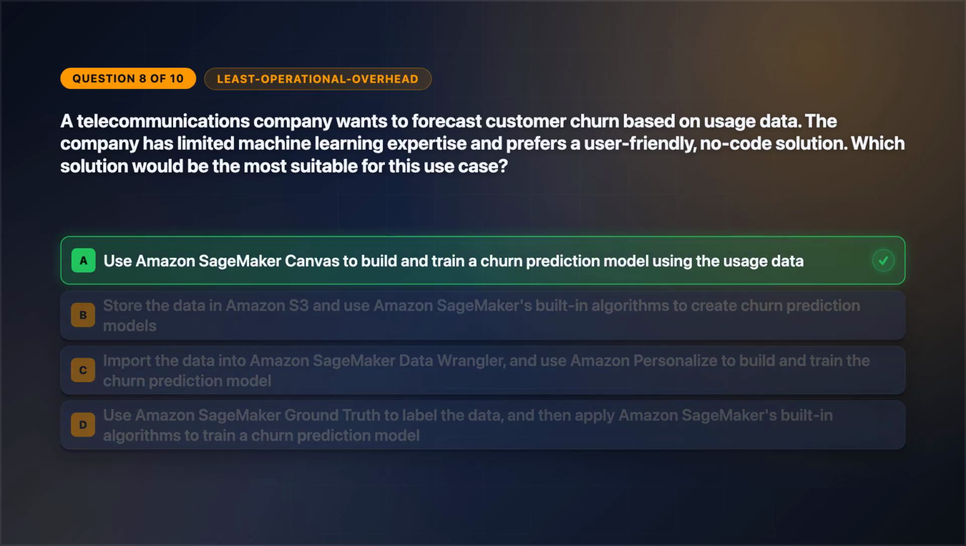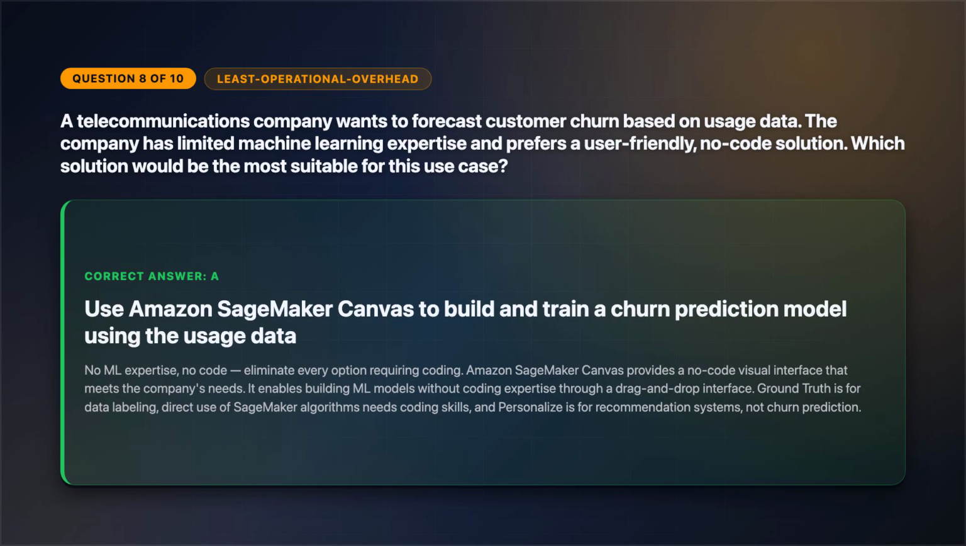The correct answer is option A. No ML expertise, no code. Eliminate every option requiring coding. Amazon SageMaker Canvas provides a no-code visual interface that meets the company's needs. It enables building ML models without coding expertise through a drag-and-drop interface. Ground Truth is for data labeling. Direct use of SageMaker algorithms needs coding skills, and Personalize is for recommendation systems, not churn prediction.